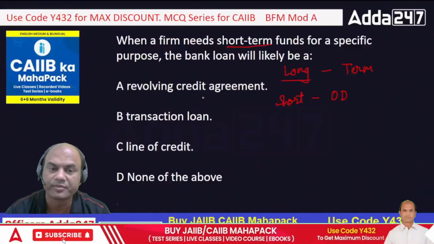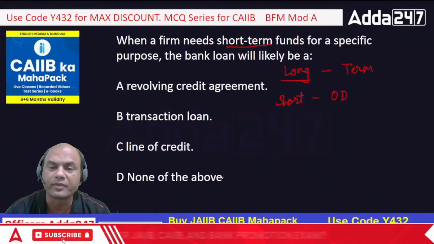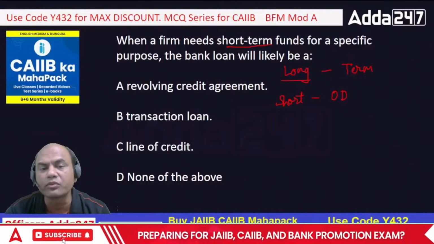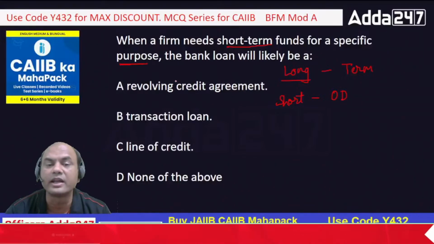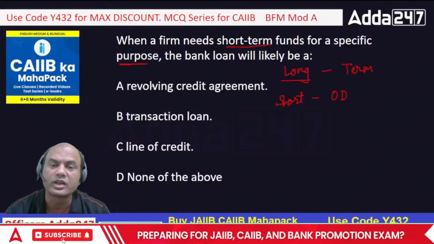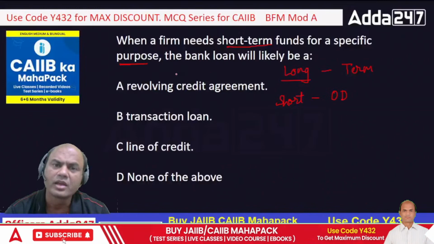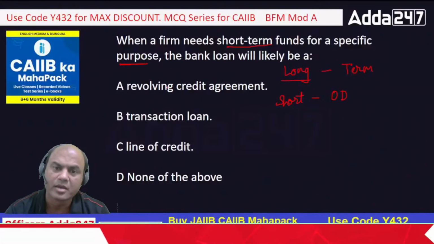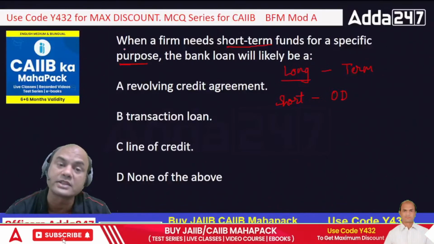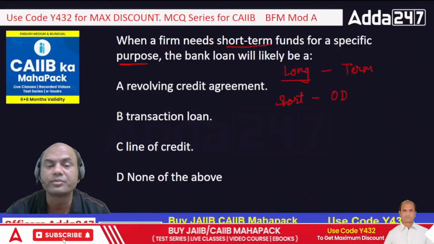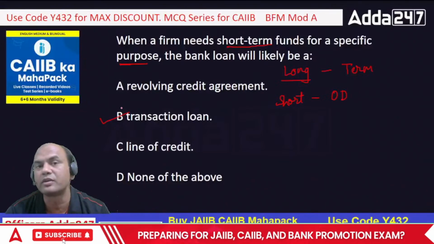Options: revolving credit arrangement, transaction loan, line of credit, and none of the above. When the firm needs short-term funds for a specific purpose, look at this, specific purpose, some typical activity, that will be called what? Revolving means it goes on revolving, like the CC. But here I need it for a specific purpose, buying some machinery, or I have some urgent order. In that case I'll take a transaction-related loan, a specific transaction loan.